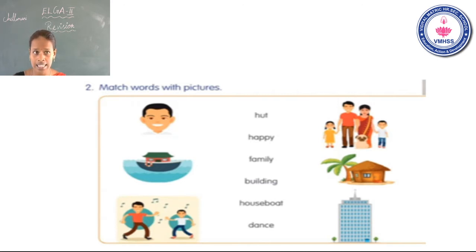The first word is hut. Listen carefully, students. You can match the words with correct pictures. Okay. First one is hut. Second one, happy. Third one, family. Fourth one, building. Next one, houseboat. Last one is dance.